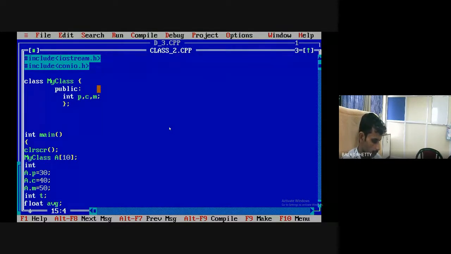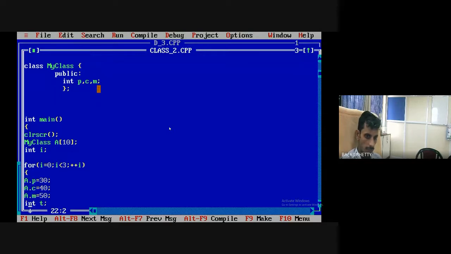Int i. Simply write the for loop: for i equal to 0, i less than 3, that is 0, 1, 2. I create only for 3 classes. Plus plus i.